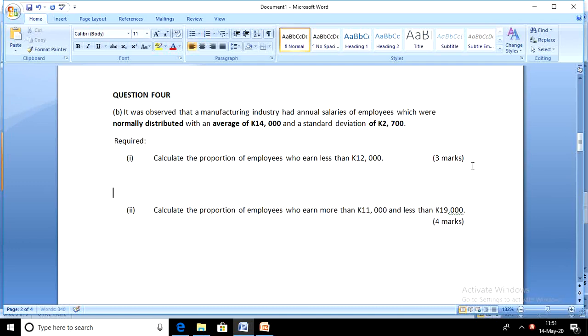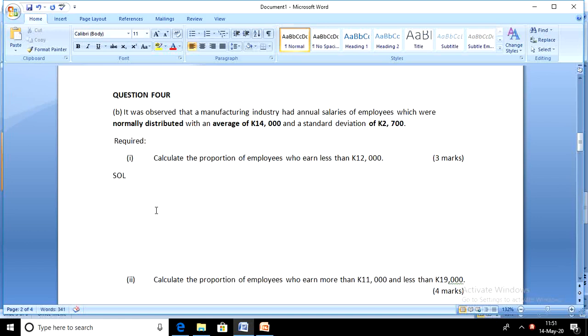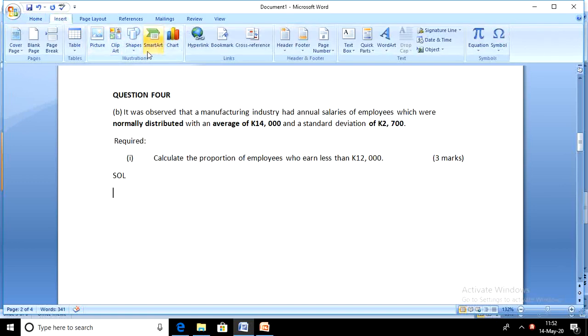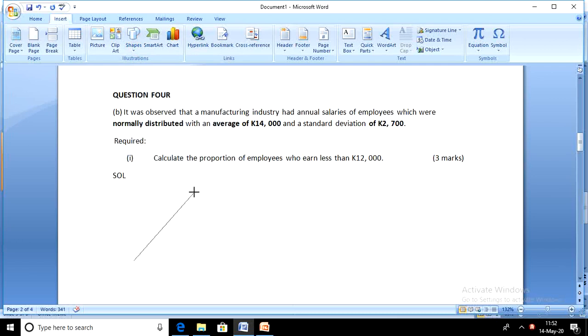Let's put the solution just there. How do we calculate the percentage of employees earning less than 12,000? So we have learned from the characteristics of a normal distribution that normal distribution data will always form a symmetric curve, and so we can use the same ideas of symmetric curve to help us calculate the probabilities.